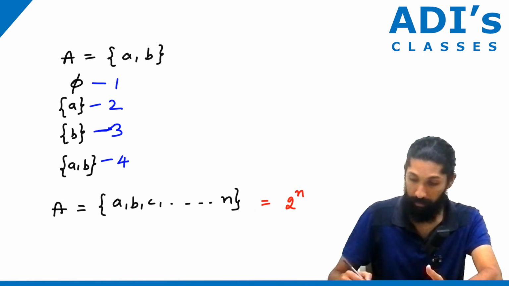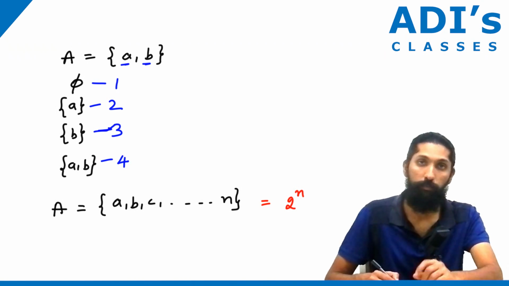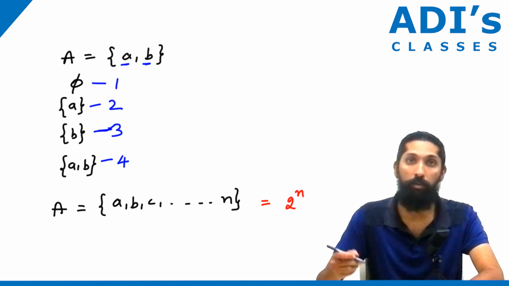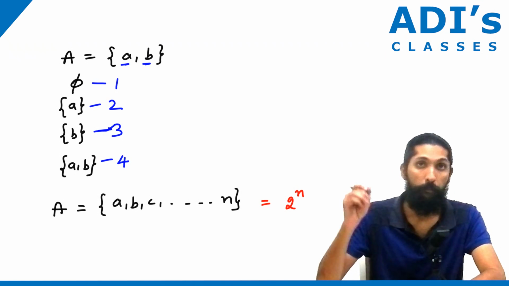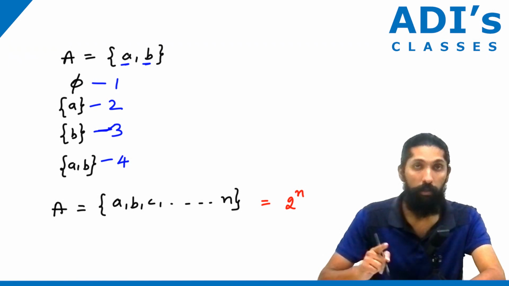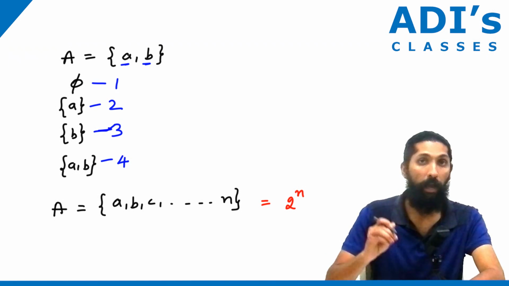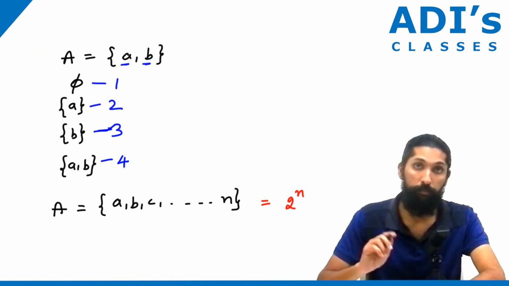For example, in this one there are 2 elements, 2 squared is 4. So if you have n elements, you are going to have 2 to the power of n subsets, what we call the power of a set. Also keep in mind that an empty set is also a subset and the set itself is also a subset. So both are subsets.